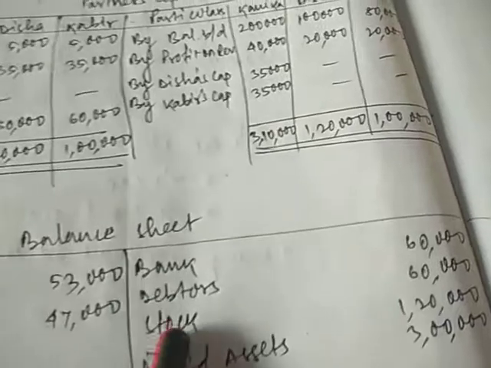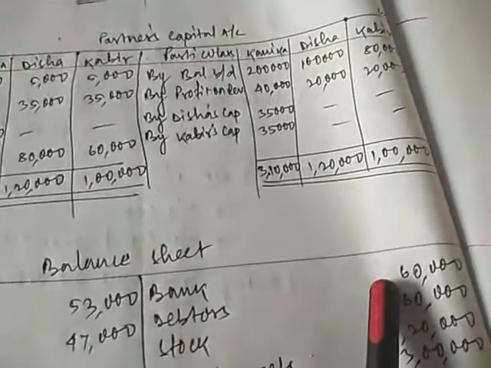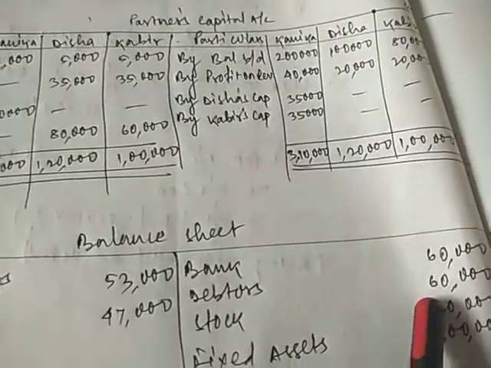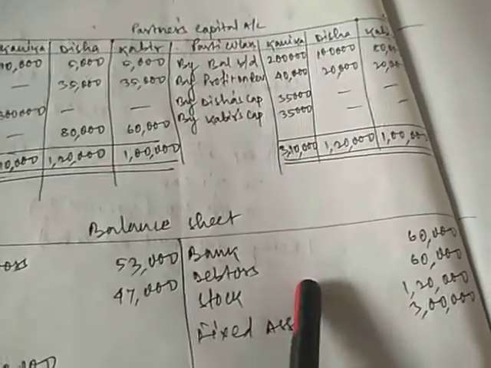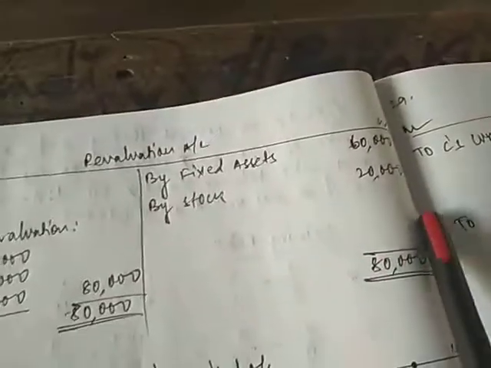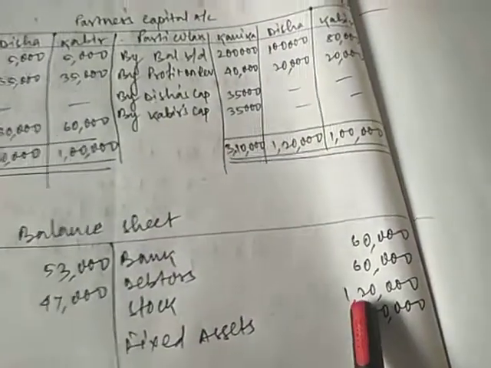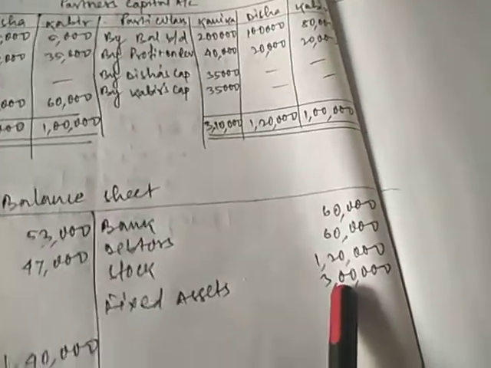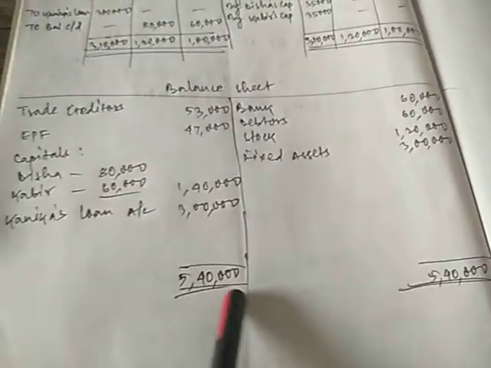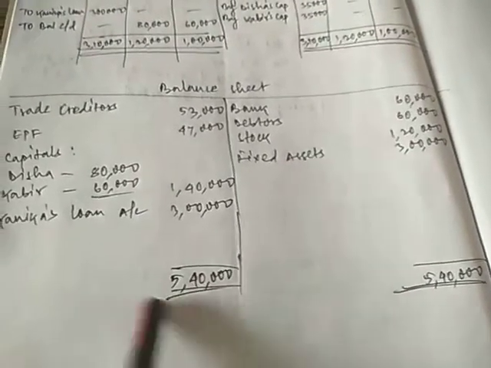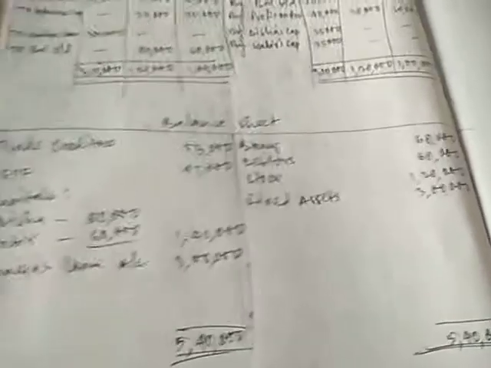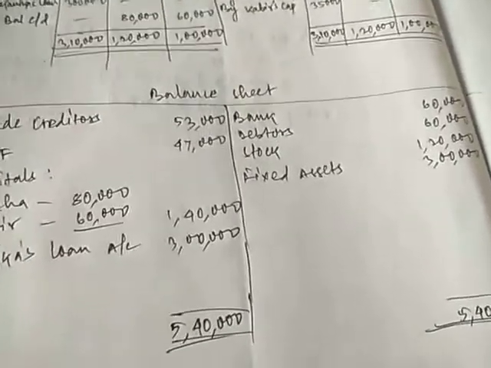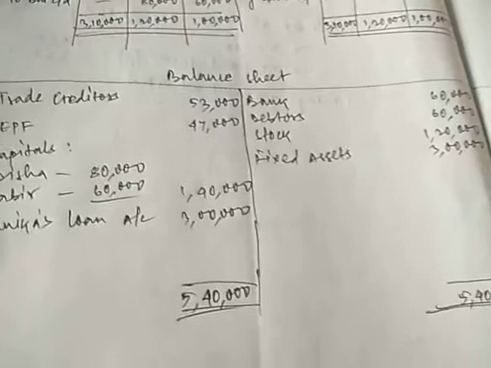On the asset side, there is no change in bank, it remains 60,000. Debtors, there is no change, 60,000. Stock, it was 1 lakh, now we have added 20,000 here, so the stock becomes 1,20,000. Apart from that, fixed assets were valued at 3 lakh, so we will write the value of fixed assets as 3 lakh. After this, if we check, the total on both the sides is 5,40,000 and 5,40,000, so it is tallying. In this way, you need to solve the questions of retirement.